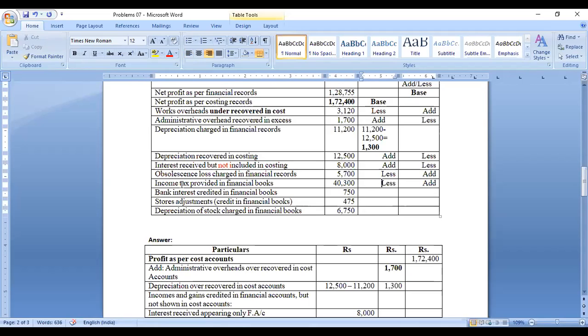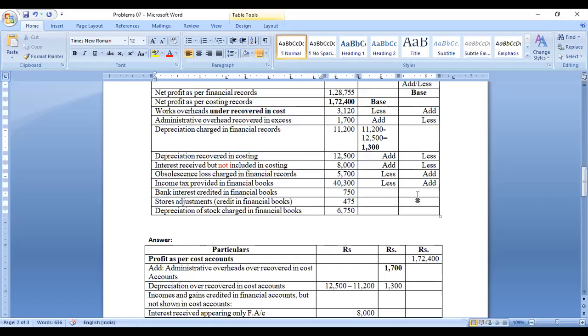Next, bank interest credited in financial books. So in the financial accounts, bank interest is an income. The same treatment you gave to interest received, you have to give to this bank interest also. Interest received and bank interest credited in financial account, what's the treatment of this one?